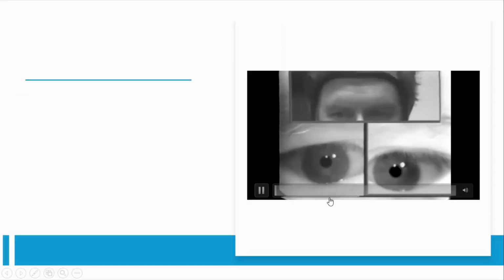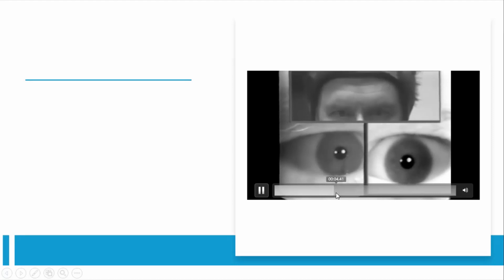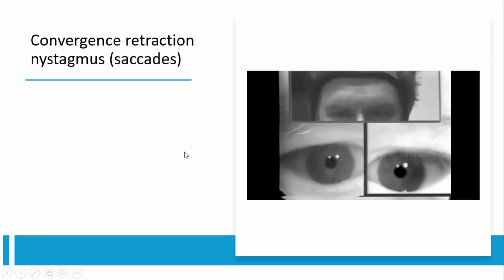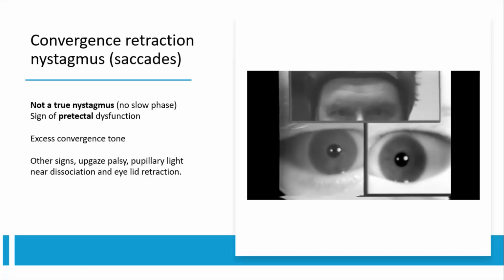This is a video of convergence retraction nystagmus. I'm asking the patient to look up, and suddenly the eyes converge, and also the eyelids retract, if you can see. The eyelid retraction is known as Collier's sign. Because of this excessive convergence tone, this patient has a dorsal midbrain lesion. Along with that is part of Parinaud syndrome, so they'll also have pupil light-near dissociation and upgaze palsies.